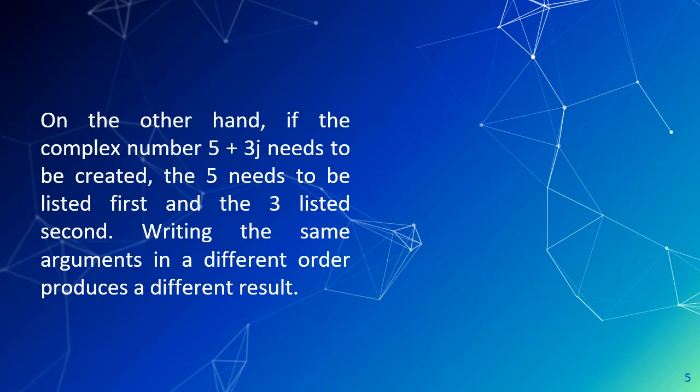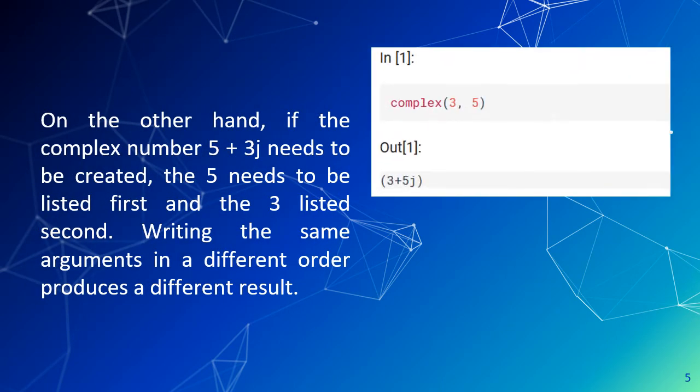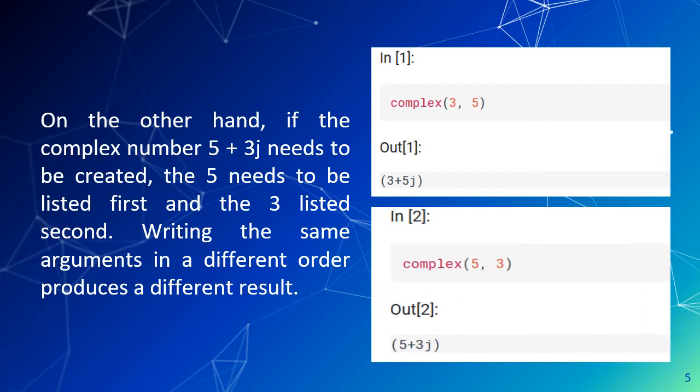Let us see how it works. On the other hand, if the complex number 5 plus 3j needs to be created, the 5 needs to be listed first and the 3 listed second. Writing the same arguments in a different order produces a different result. You can see here, first we have taken two parameters 3 and 5, so it will work as 3 plus 5j.